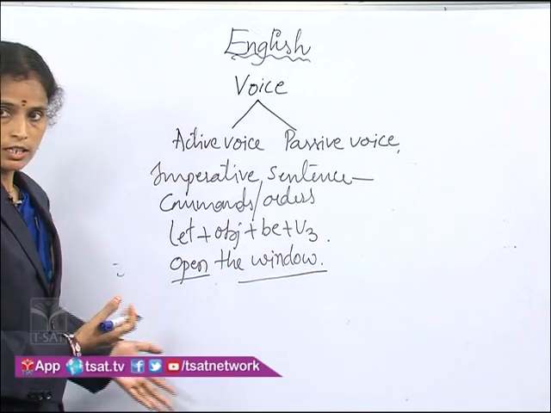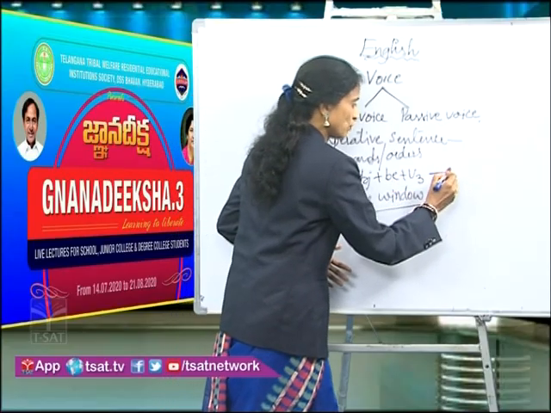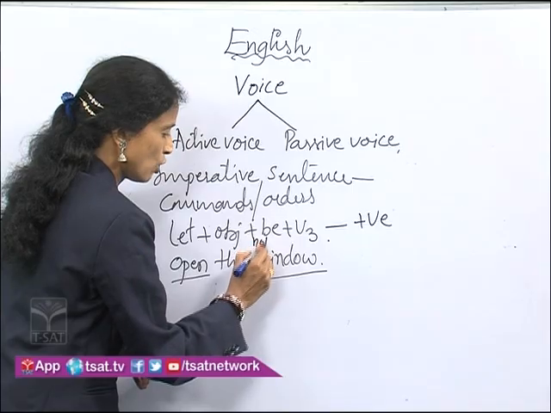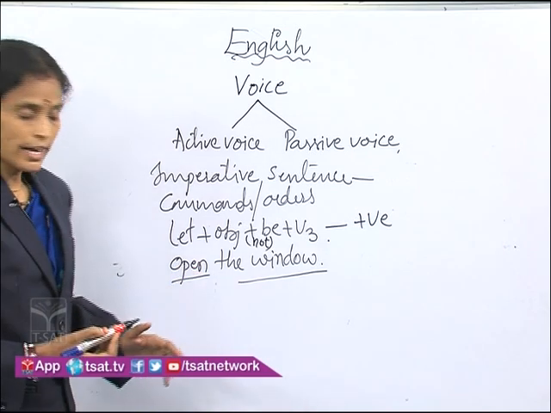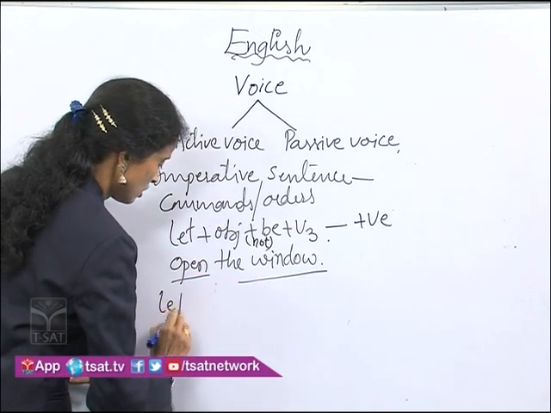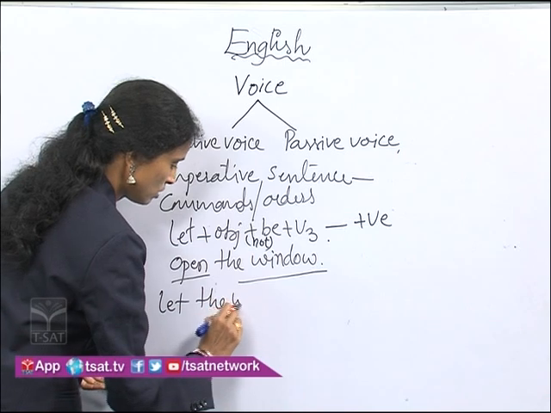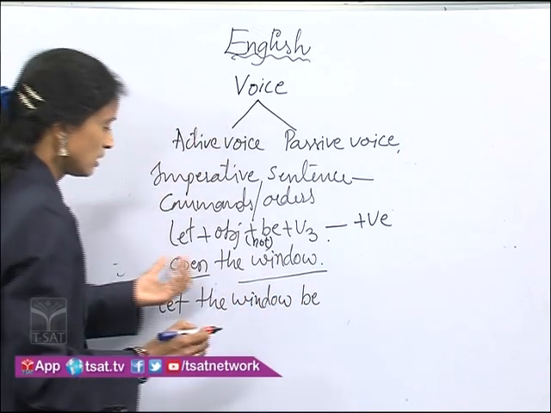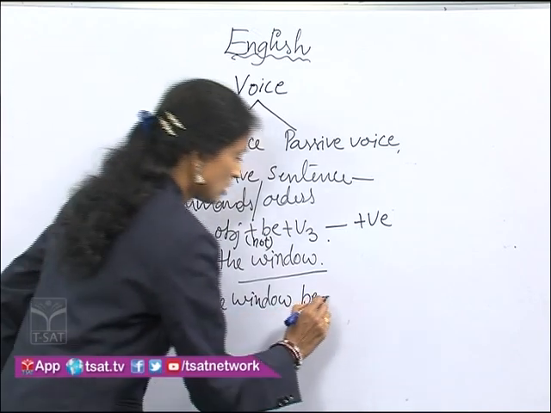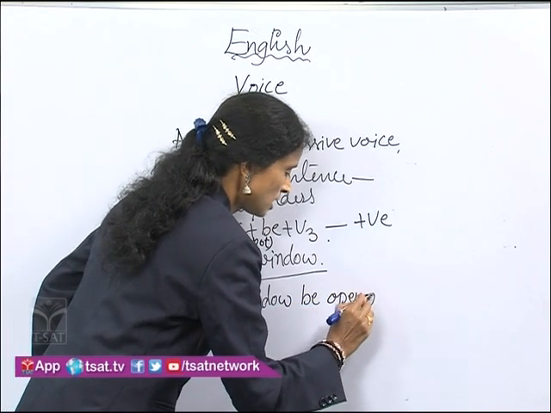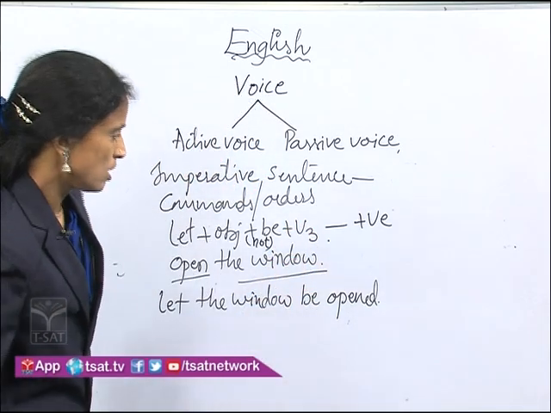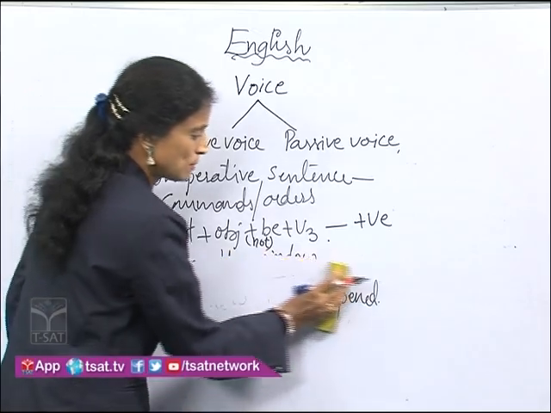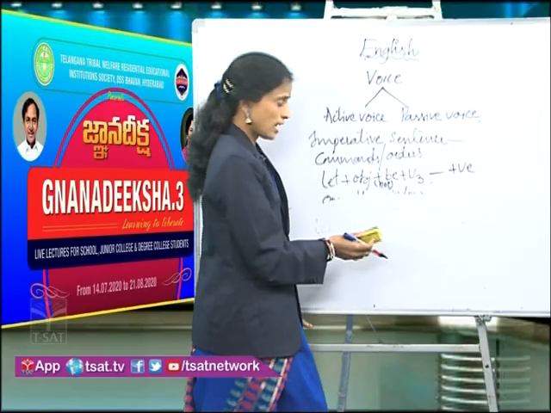Let us apply the structure. And this is the structure for positive sentence. If it is negative, we just add not before be form. Now, let the object, the window, and the be form be, and the V3 of open is opened. So, this is how the commands or orders will get changed from active voice to passive voice. The thing is that you should remember the word let is added.